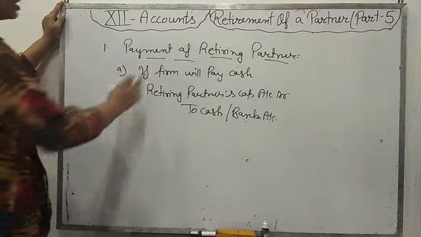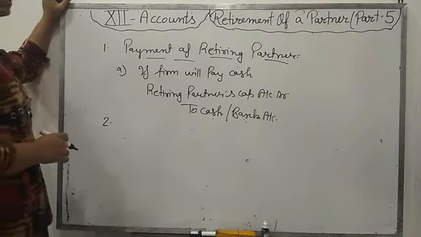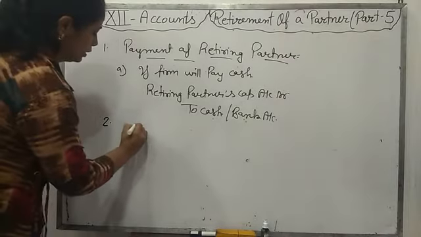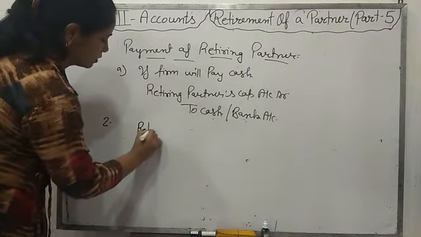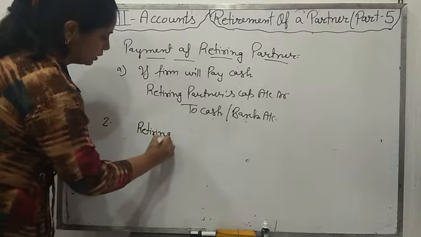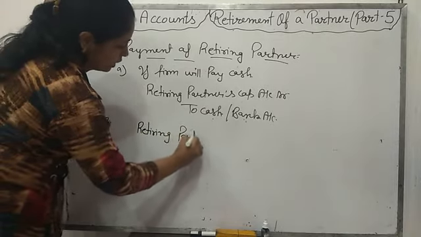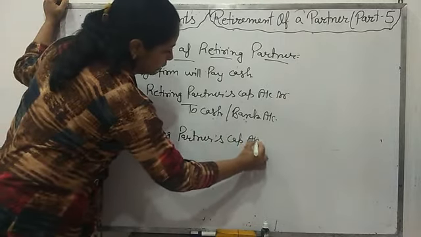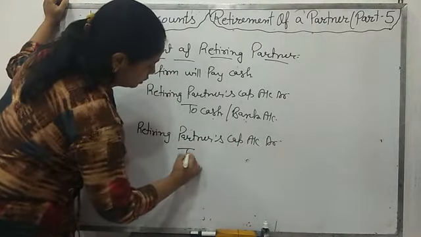If nothing is mentioned about whether the firm is paying cash to the retiring partner or not, then it is understood that the firm is not paying cash. Then the retiring partner's capital account whole balance will be transferred to the retiring partner's loan account.